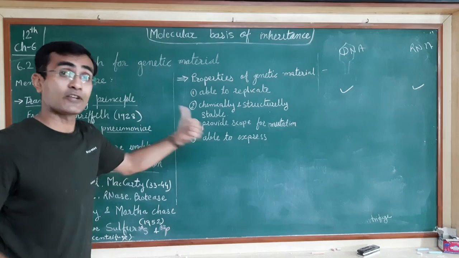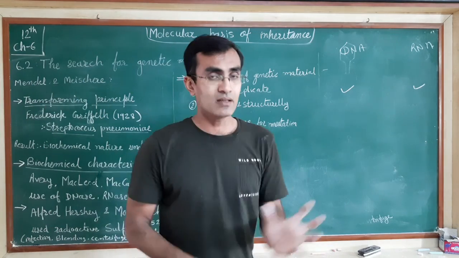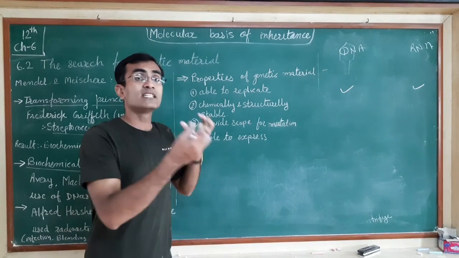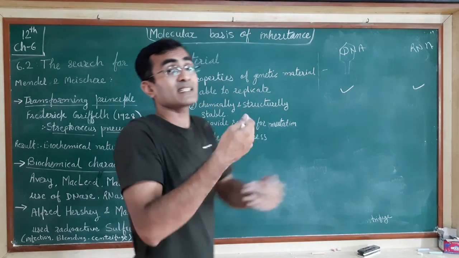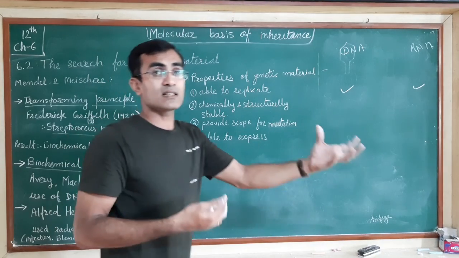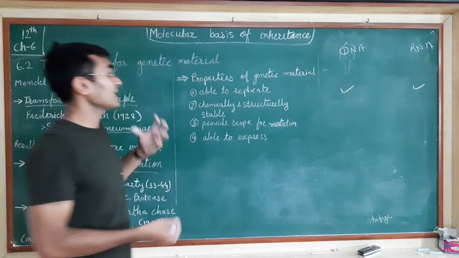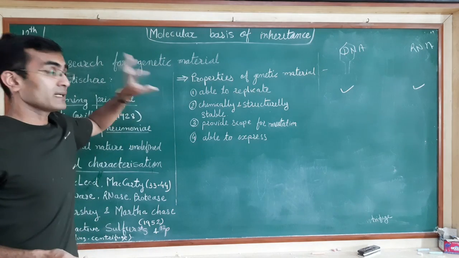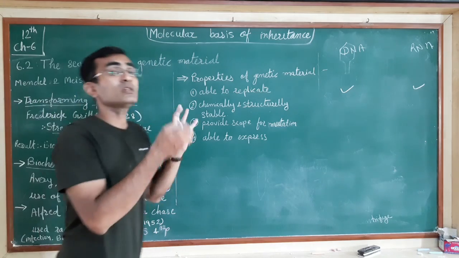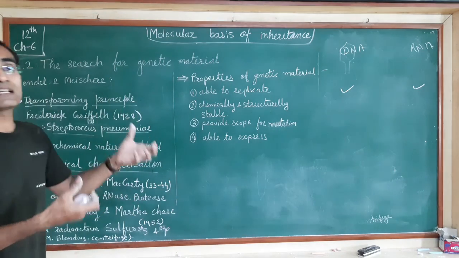As we have seen in the Griffith experiment, though the cells were dead, the genetic material was still able to transfer to certain other cells and make them a new kind of cells. So what the experiment wants to say is that DNA is a more stable genetic material